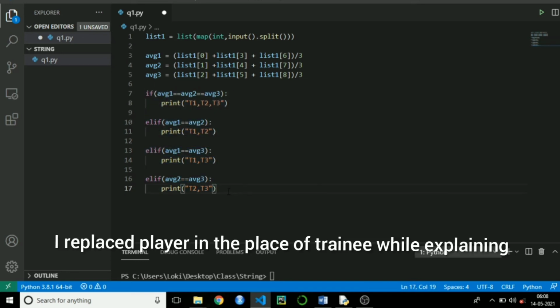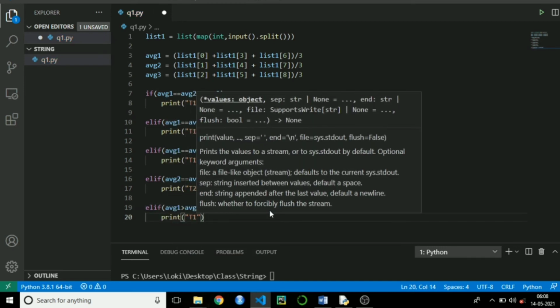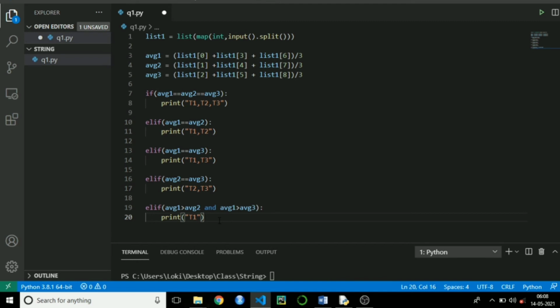Now I need to print if single player has a maximum oxygen level, then I need to print his name. Finally, after all this, I will give average 1 is greater than average 2. If average of first trainee is greater than average of 2 and average of first trainee is greater than average of third trainee, in this case I need to print T1. Here T1 is selected.